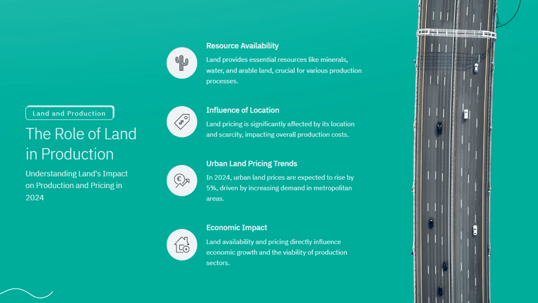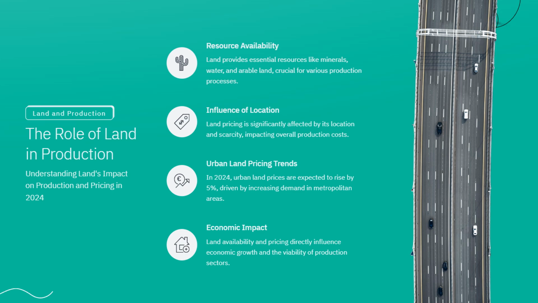As more people flock to cities for better opportunities, the demand for urban land skyrockets. This trend is expected to continue in 2024, with urban land prices predicted to rise by 5%. This increase poses challenges for urban planning and affordability, making it a crucial point for policymakers and developers to consider.